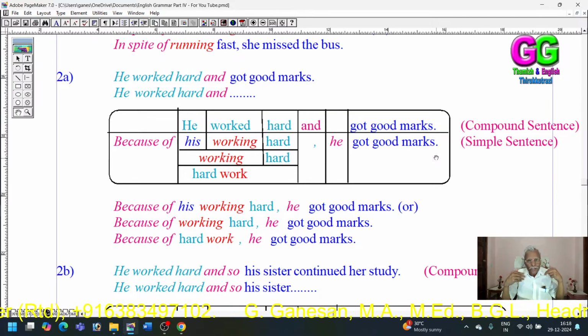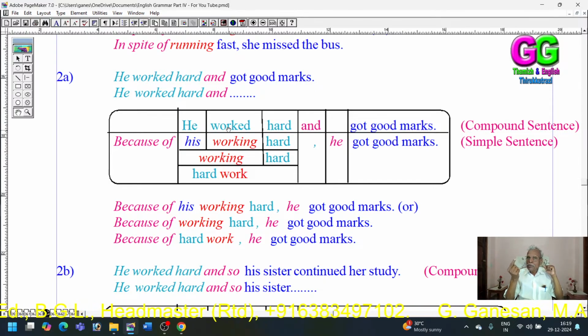This is like a second choice. Thirdly, when your word plays two roles, verb and noun, then instead of using the present participle of the verb, you can use it as a noun.